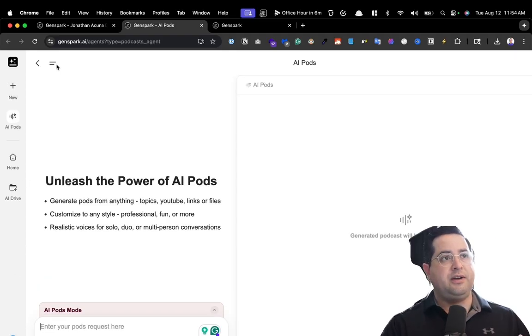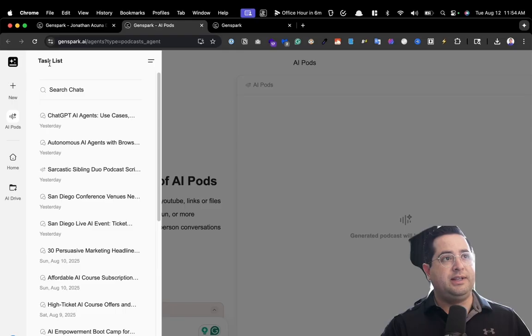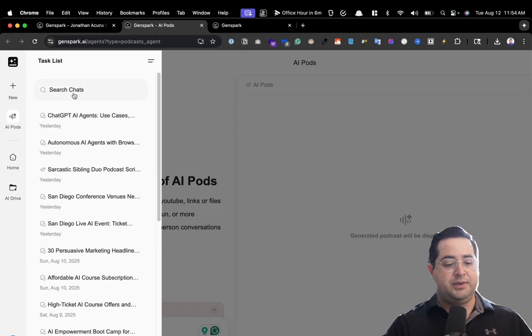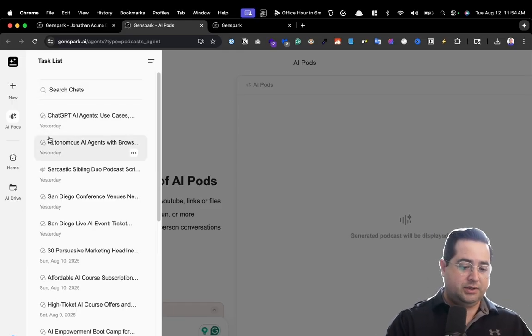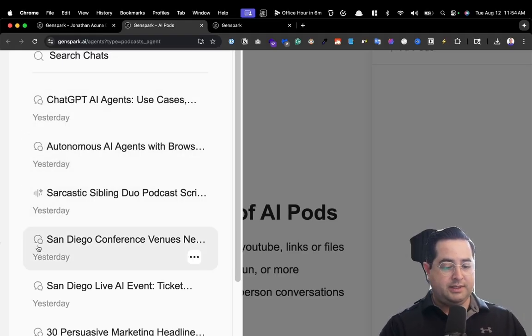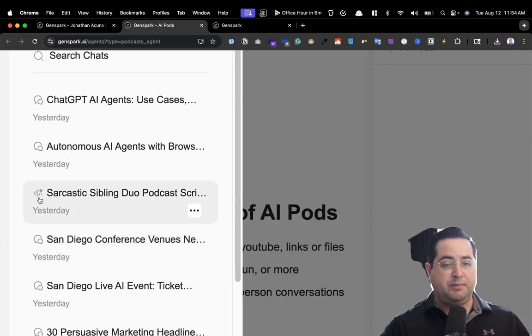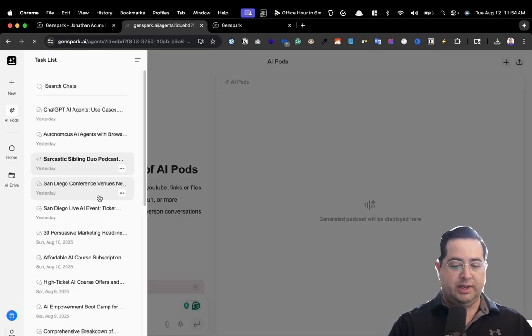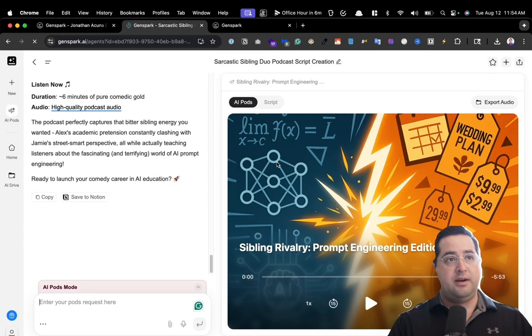To find previous chat conversations, on the top left-hand side, you click that little line, and now they have a search feature, which is so nice. But also, if you look, there are little icons. The icons kind of give it away. This is the AI agent mode. Here you can see that's the AI podcast icon. So if I click on this, that's one way you can quickly find the conversations that you've run in the past.